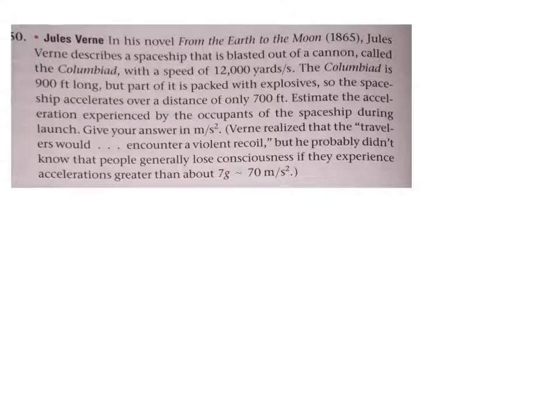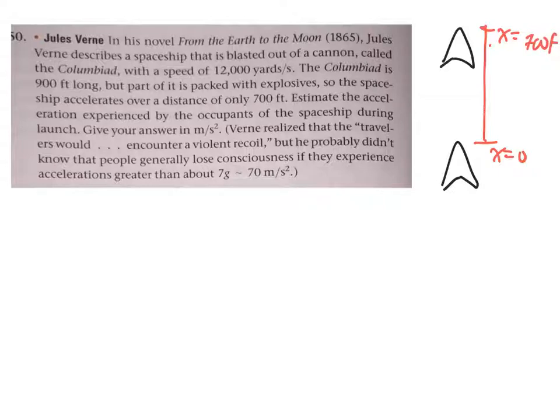So we need to draw a figure, and I've got some room over here on the right, so that's what I'm going to do. I'm going to draw it as a rocket, and we're going to say that the rocket goes over some distance x. This is going to be x equals 0, and this is going to be x equals 700 feet, which is going to be annoying, but we'll convert and it'll be fine.